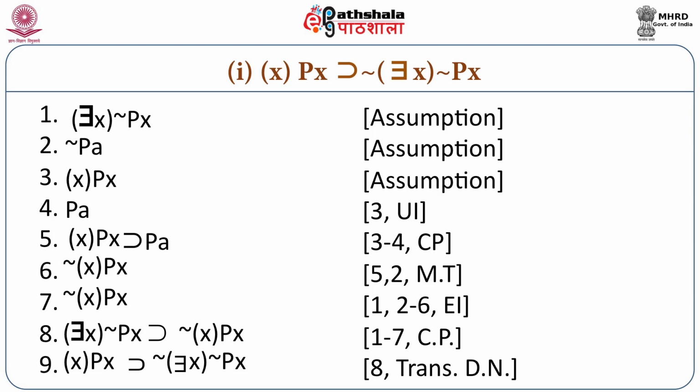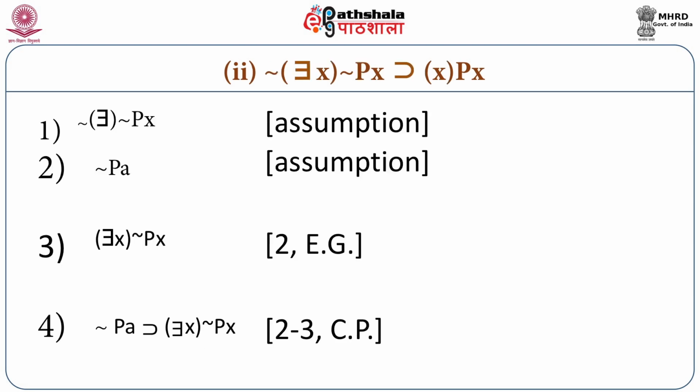For all x, if x is P, then it is not the case that there is an x such that Px is not the case. First half has been proved. Now let us move to the next part of the proof. We need to prove it is not the case that there is an x such that x is not P implies for all x, x is P. We need to derive this.